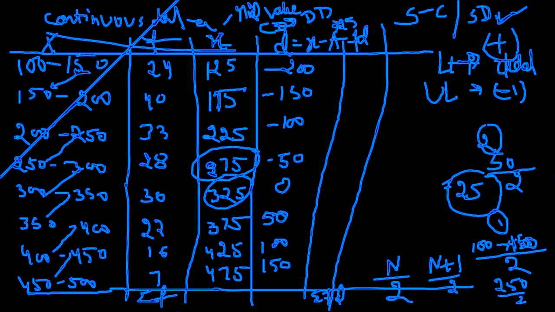Any idea why we are considering step deviation? You said earlier that it would be easy, right? Calculation will be reduced. Time will be saved. Exactly, Vishal, because it is clearly visible. You see your data. It's a multiple.